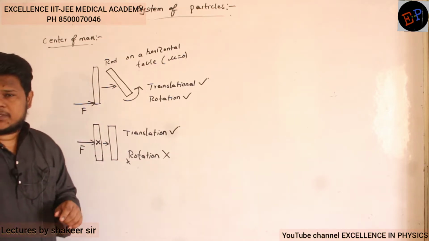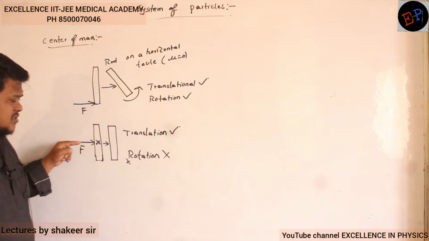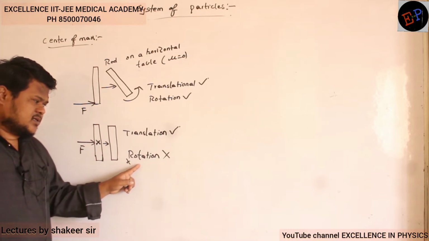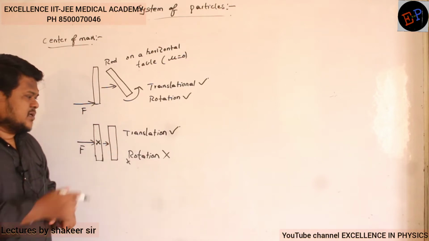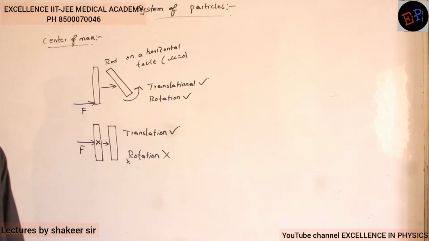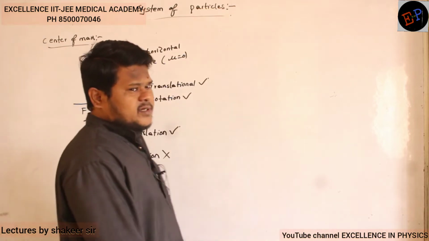So if you apply force only on the center of mass, the body doesn't undergo rotation, it undergoes only translation. That is the importance of center of mass. So how can I define center of mass?